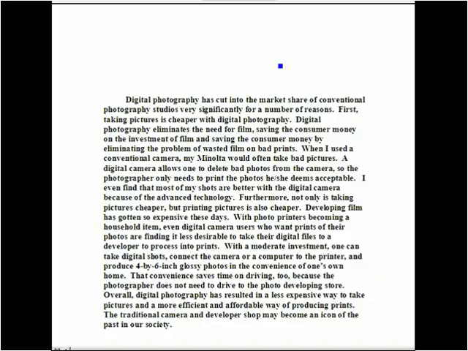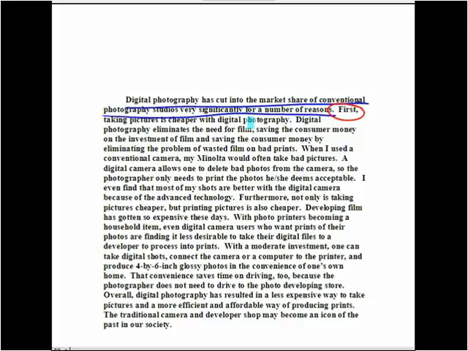Taking a look at another paragraph, digital photography has cut into the market share of conventional photography studios very significantly for a number of reasons. We again have a fairly strong topic sentence here, and we have our transition expression. Taking pictures is cheaper with digital photography. Digital photography eliminates the need for film, saving the consumer money on the investment of film and saving the consumer money by eliminating the problem of wasted film on bad prints.